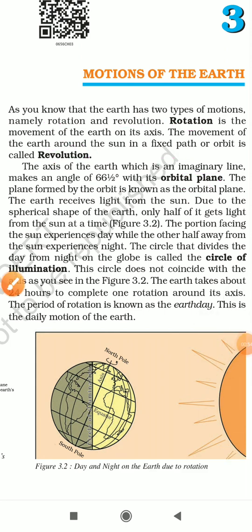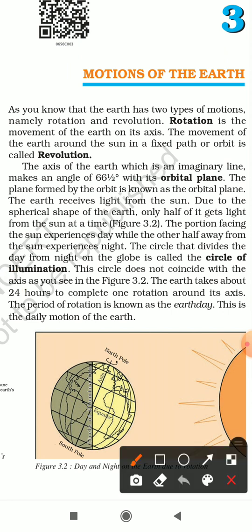Now, as we already know that earth receives its light and heat from the sun, and due to the spherical shape of the earth, only half of it gets light at a particular point of time.